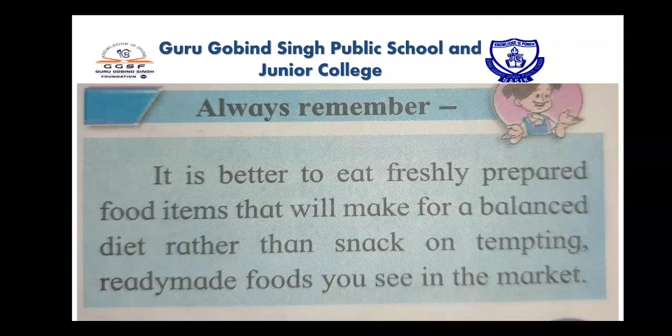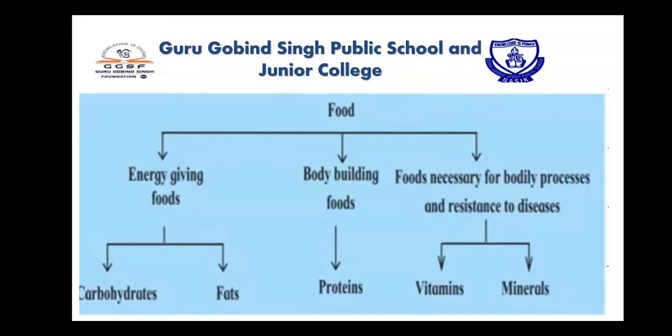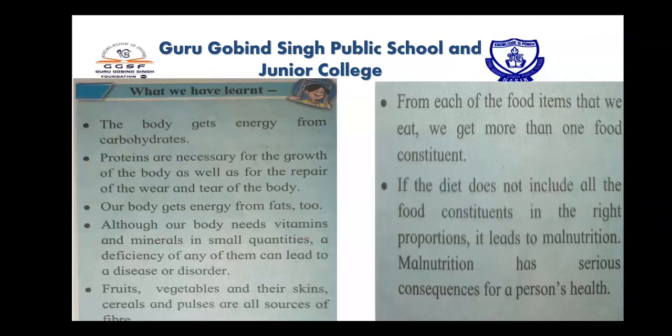Students, always remember, it is better to eat freshly prepared food items that will make for a balanced diet rather than snacks or tempting ready-made foods you see in the market. So here we learn about three types of food. Energy giving foods: carbohydrates and fats. Then bodybuilding foods, which contain proteins. And food necessary for bodily processes and resistance to diseases: vitamins and minerals.